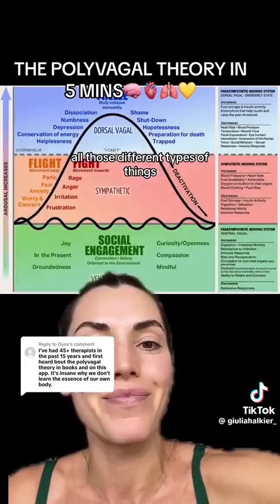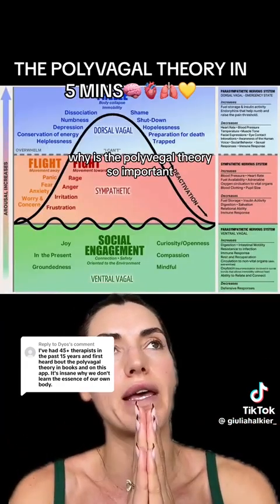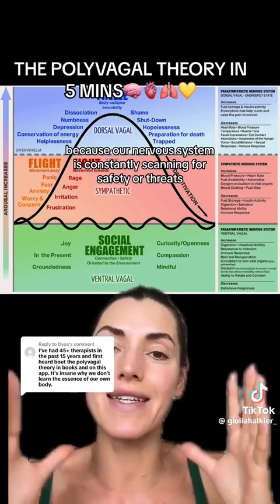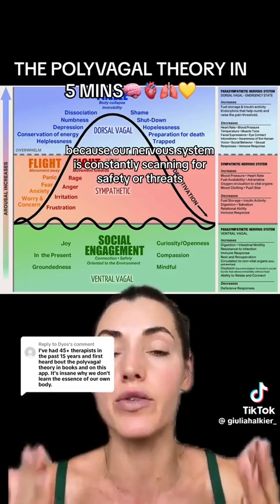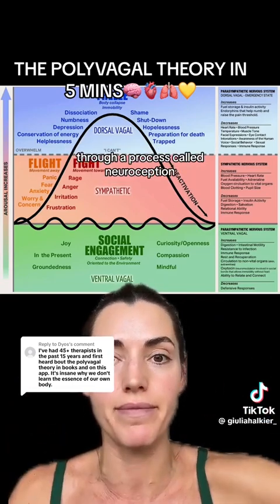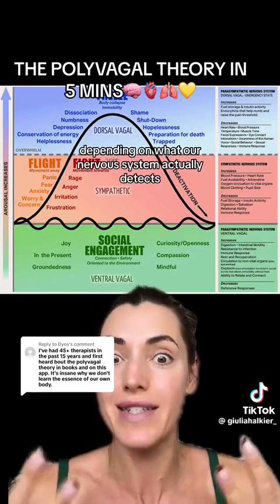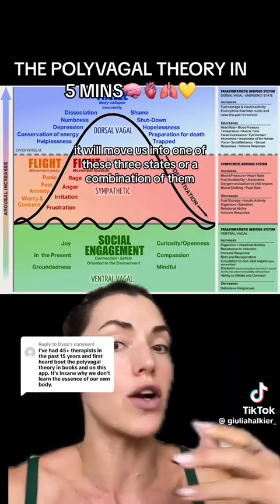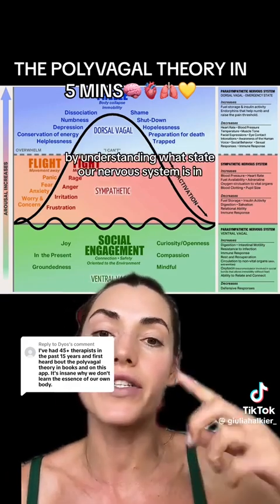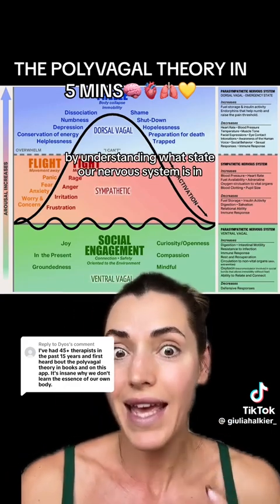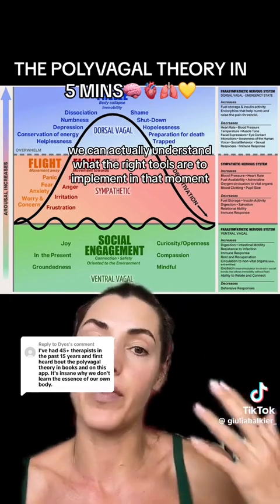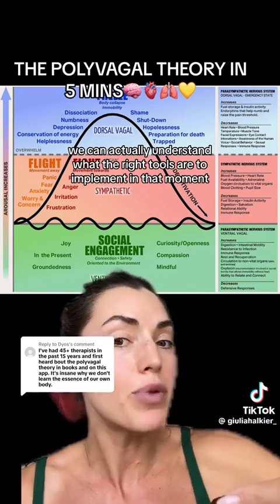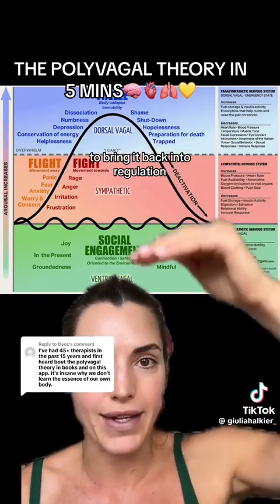Why is the polyvagal theory so important? Because our nervous system is constantly scanning for safety or threats through a process called neuroception. Depending on what our nervous system actually detects, it will move us into one of these three states or a combination of them. By understanding what state our nervous system is in, we can actually understand what the right tools are to implement in that moment to bring it back into regulation.